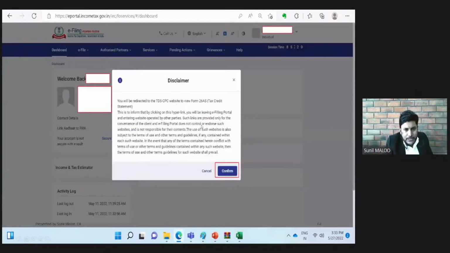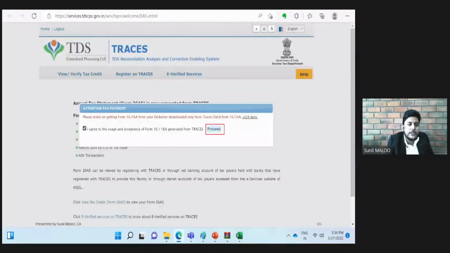Once we click this button, a message will appear on the system that you will be redirected to the TDS CPC website, because 26AS is hosted on another website and we are logging in from the income tax portal. Whenever we switch from one website to another website, there will be a disclaimer message and we need to confirm. Then only will we be redirected to the TDS CPC website.